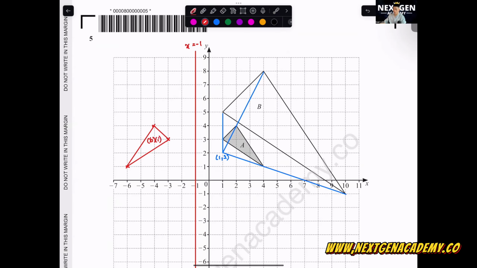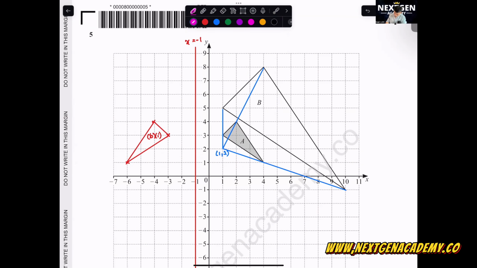Okay, the next one. Triangle A after a rotation, 90 degrees clockwise, center 1, -2. Let's plot the point first. 1, -2. This is the center. How to do the 90 degrees? You can use your triangular ruler. This distance to here is the same as this distance to here. If you measure this one, 1, 2, 3, 4, 5, 1, 2, 3, 4, 5, like that, you'll get this point.